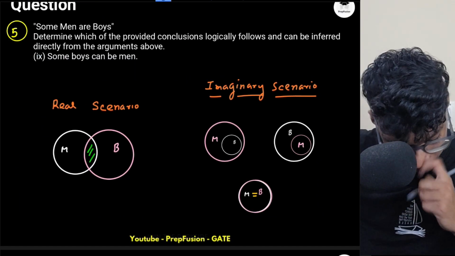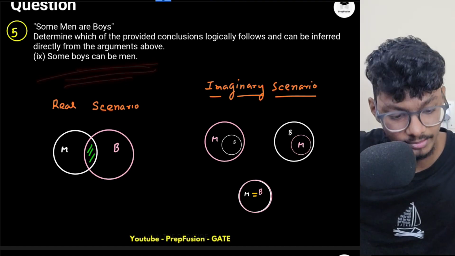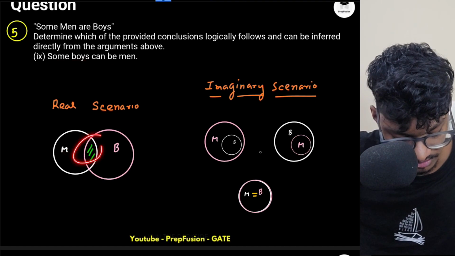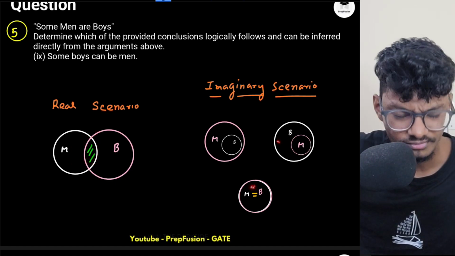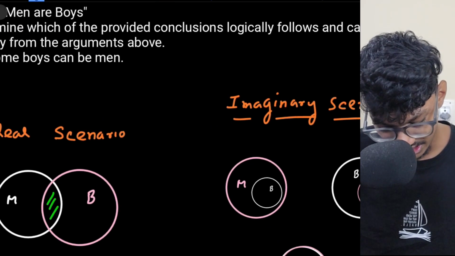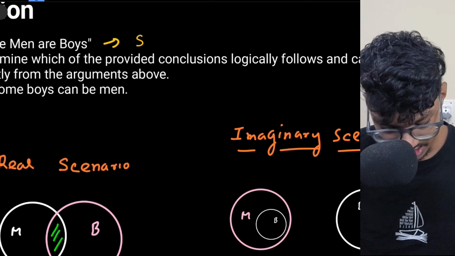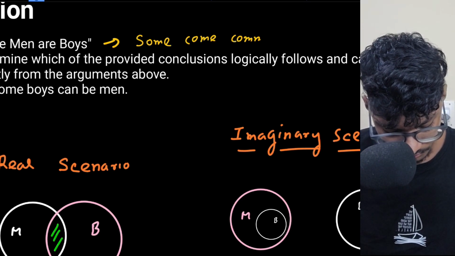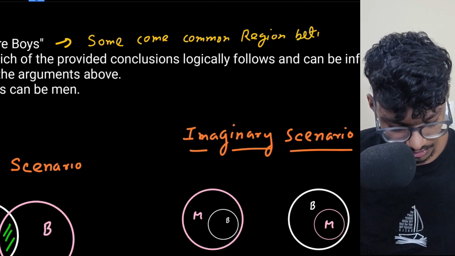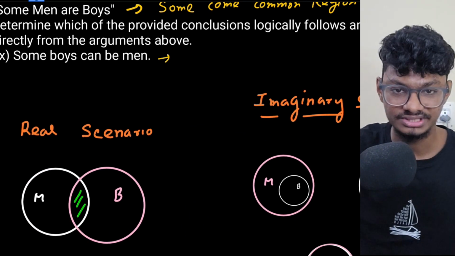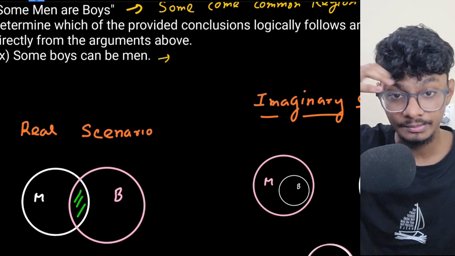Some boys can be men. Is this possible? Yes, this is possible. It is saying there has to be some common region between the boys and men. But I already know this, the statement has told me that there has to be some common region between men and boys. And person A is telling me some men are boys, person B is telling me some boys can be men.